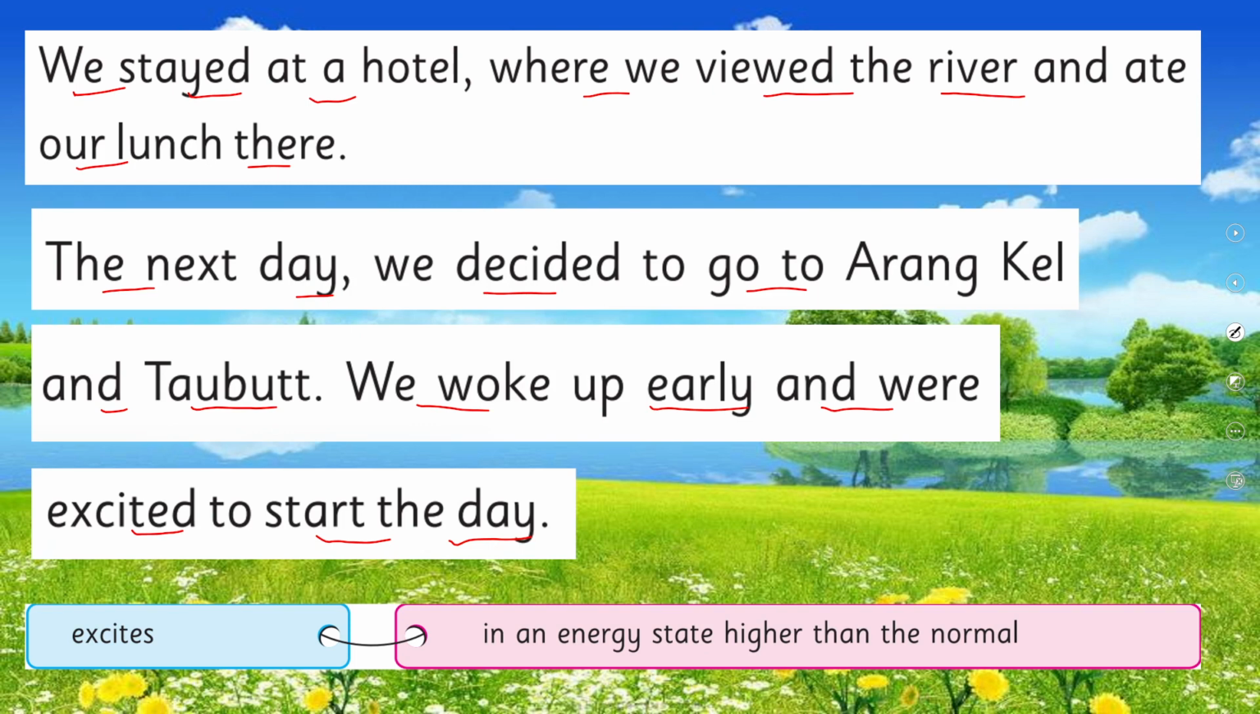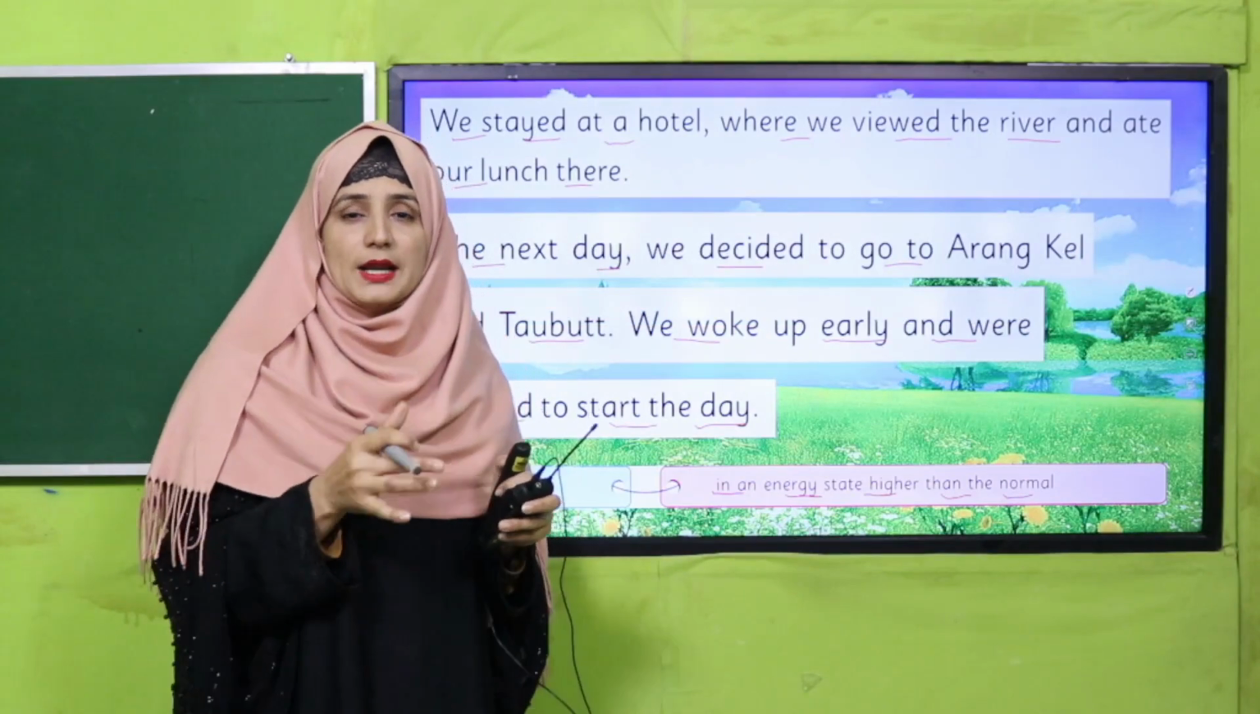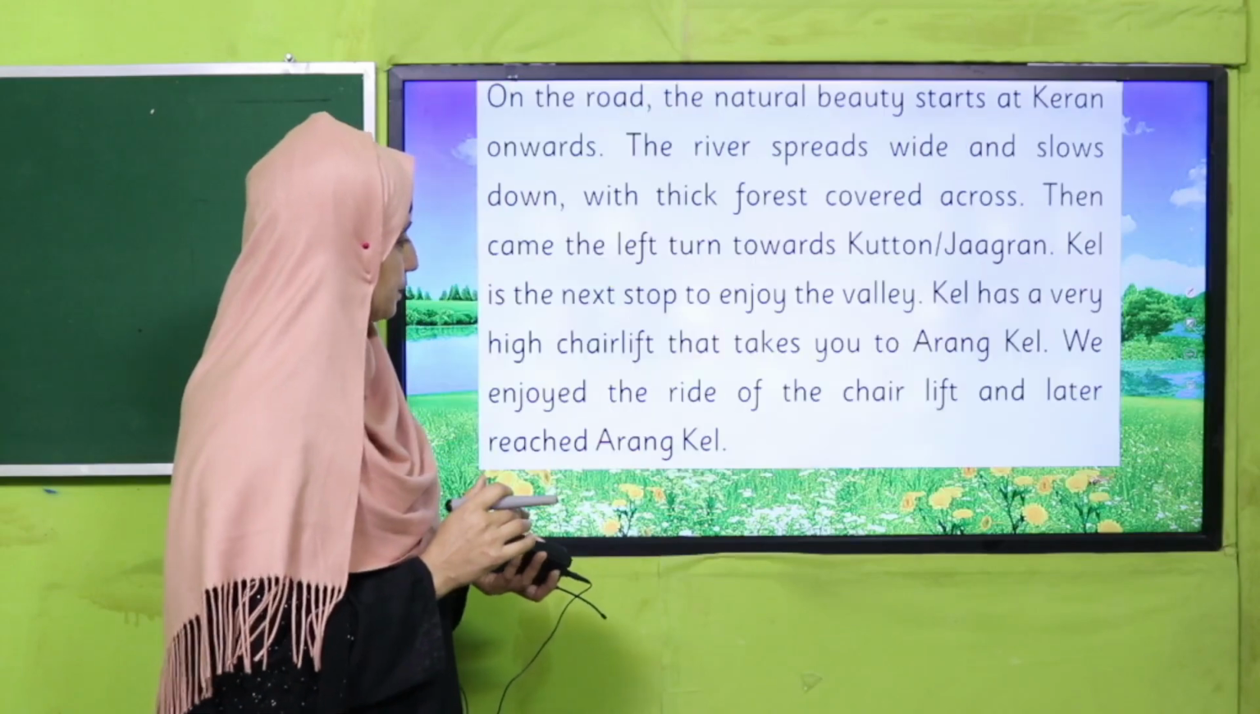So here is a word for you. You have to get its meaning. Excites: in an energy state higher than the normal. When we are excited to do something, when we are excited to move to another place, this is such excitement, when we behave extremely, higher than normal, in an exciting way. Okay, so this means excites.